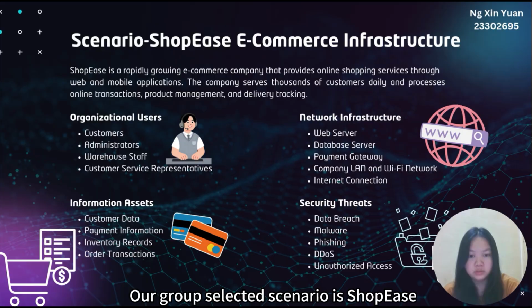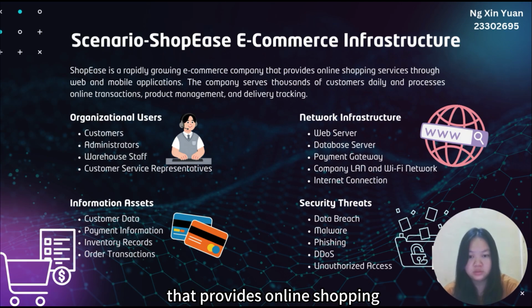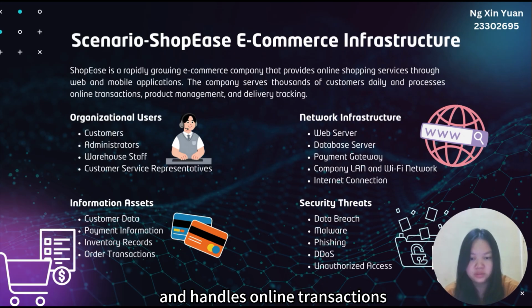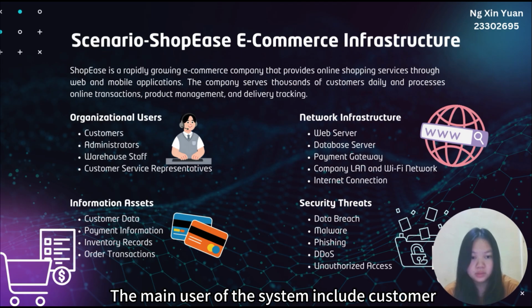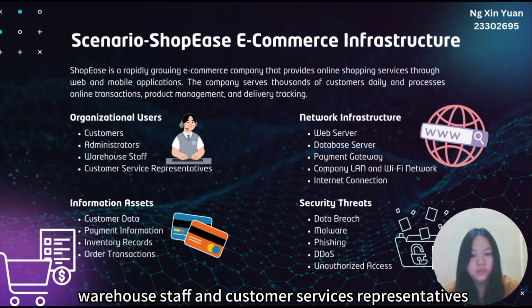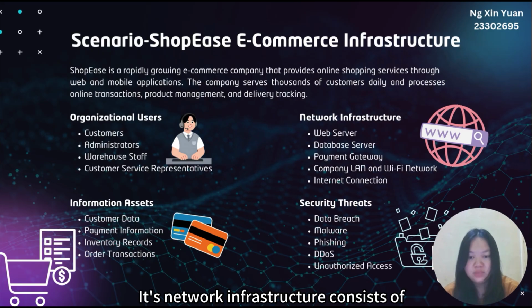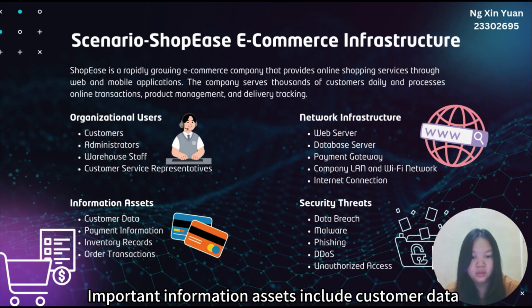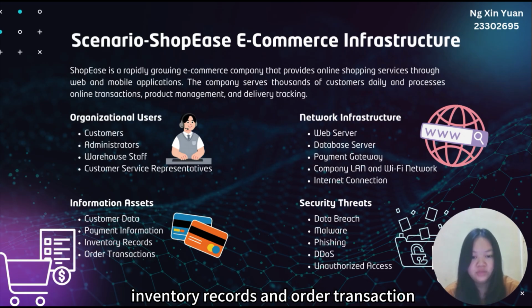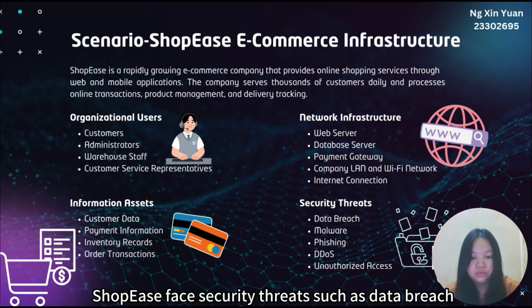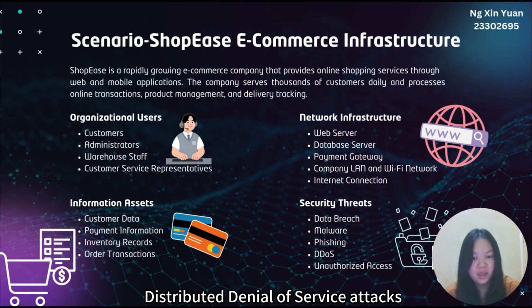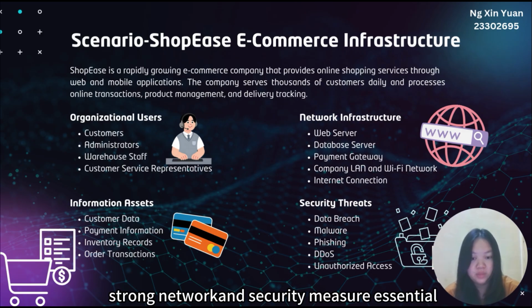Our selected scenario is ShopEase, a rapidly growing e-commerce company that provides online shopping service through both web and mobile application. ShopEase serves thousands of customers every day and handles online transactions, order management, and delivery tracking. The main users of the system include customer, administrator, warehouse staff, and customer service representative. Its network infrastructure consists of web and database servers, a payment gateway, LAN and Wi-Fi networks, and an internet connection. Important information assets include customer data, payment information, inventory records, and order transactions. Therefore, ShopEase faces security threats such as data breach, malware, phishing attack, distributed denial of service attacks, and unauthorized access, making strong network and security measures essential.